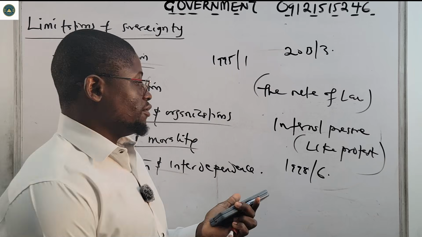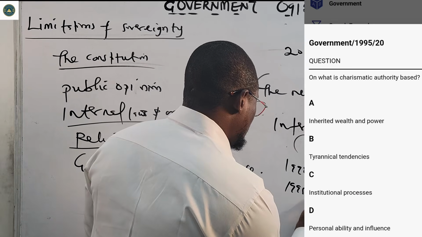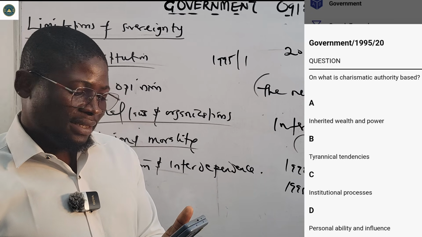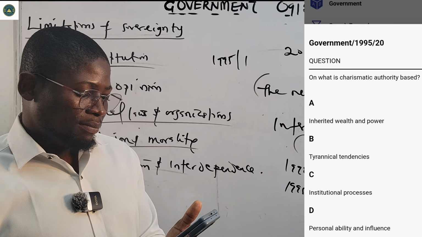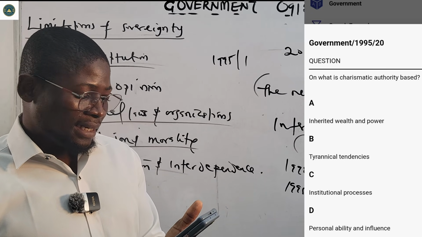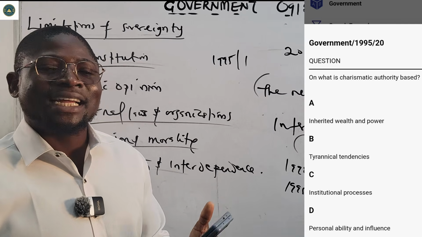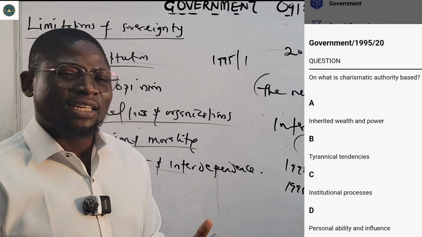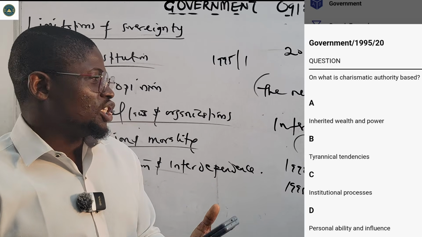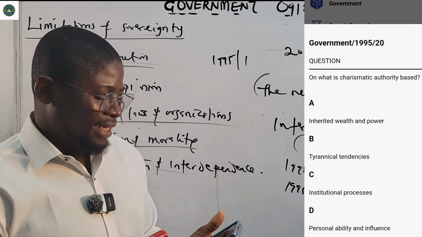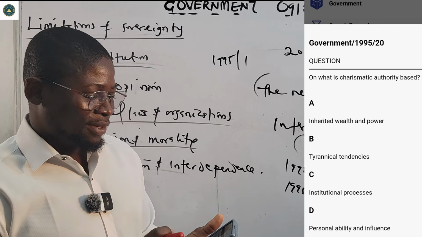Now, 1995, number 20. Number 20 says, on what is charismatic authority based? A say inherited wealth and power. B say tyrannical tendencies. C say institutional processes. D say personal ability and influence. Skills, qualities, personal ability, influence is what charismatic authority is based on. So the correct answer is option D. We looked at them in the class.